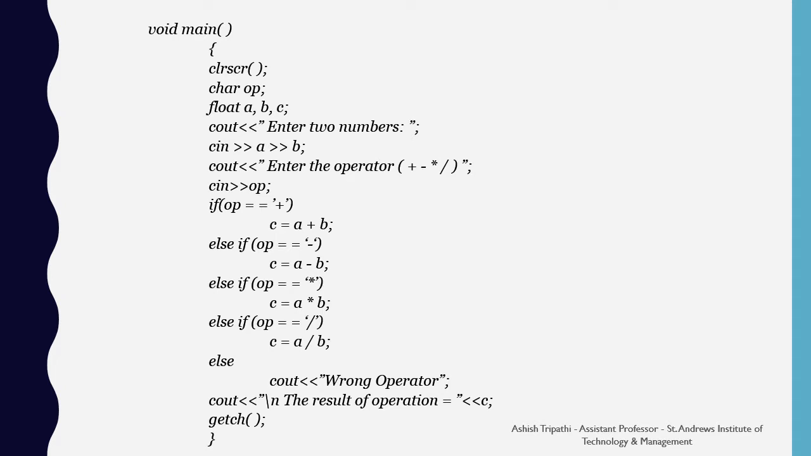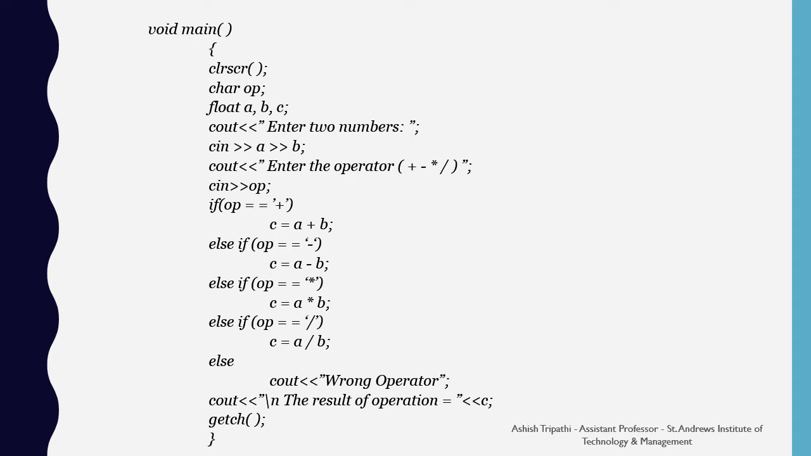Next we have a print statement known as cout, enter two numbers. In the next line we enter two numbers A and B. Again we ask the user to enter an operator among plus, minus, multiply or divide. Next we enter the operator, and in the if condition we check the operator against all these symbols for plus, minus, asterisk or divide sign. Whichever sign is matched with the condition, the following operation is performed.